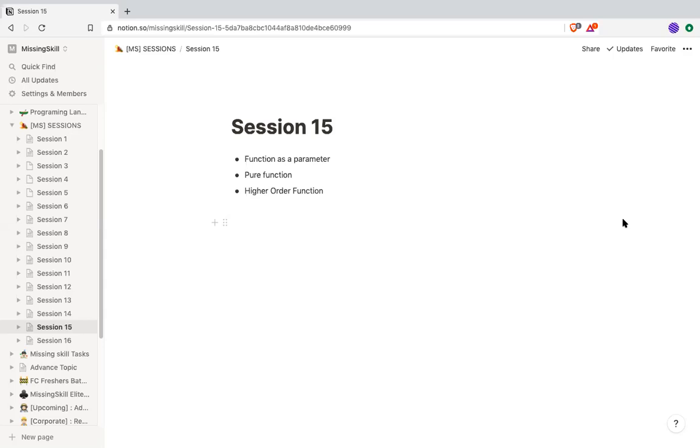All right, and what is a higher order function? Any function that takes a function as a parameter and or returns a function. So that is a higher order function. These are the basic properties of functions in JavaScript, and I will cover 3 more properties today. All right, let's get started.